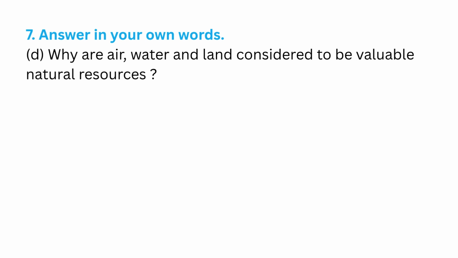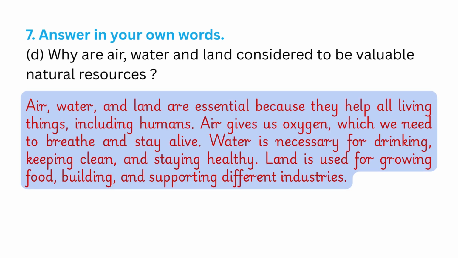Last question. Why are air, water, and land considered to be valuable natural resources? Air, water, and land are essential because they help all living things, including humans. Air gives us oxygen, which we need to breathe and stay alive. Water is necessary for drinking, keeping clean, and staying healthy. Land is used for growing food, building, and supporting different industries.